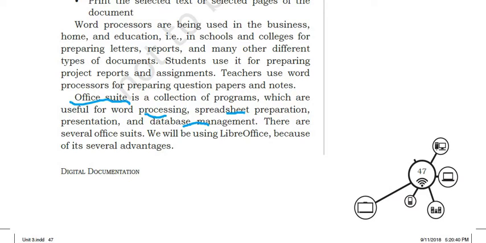Now there are several office suites, but we will be using LibreOffice because of its several advantages. In place of MS Word, we can use this also.